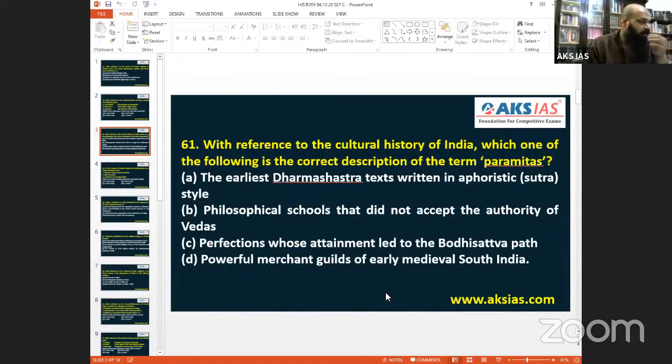And philosophical schools that did not accept the authority of Vedas. When we understand Buddhism, Buddhism is an offshoot of Hinduism. One of the basic tenets of Buddhism is Sankhya philosophy, a dualist philosophy.